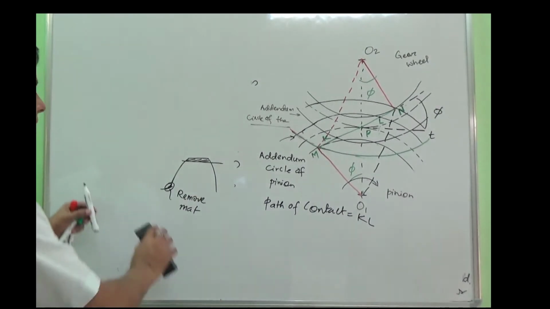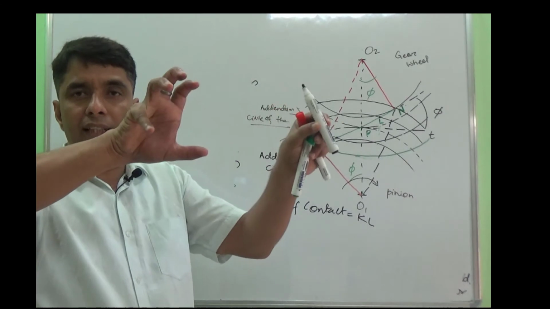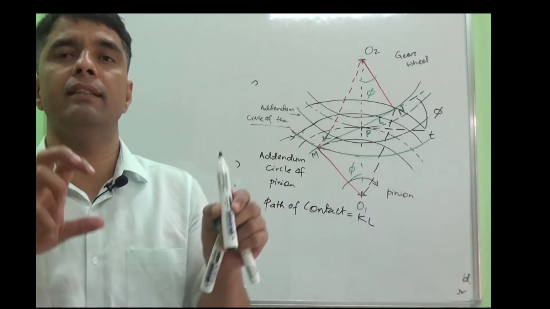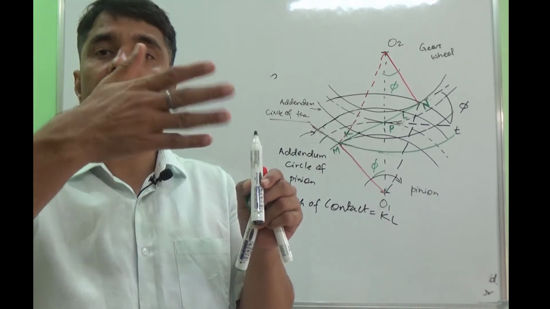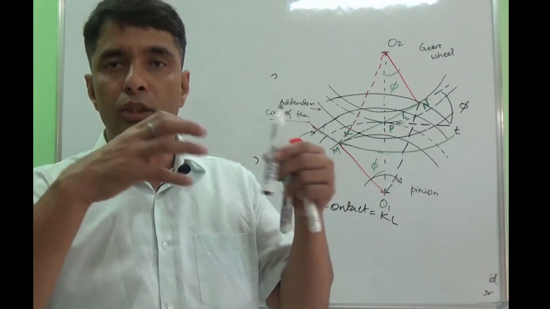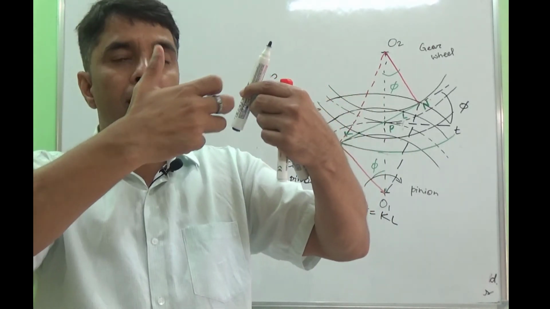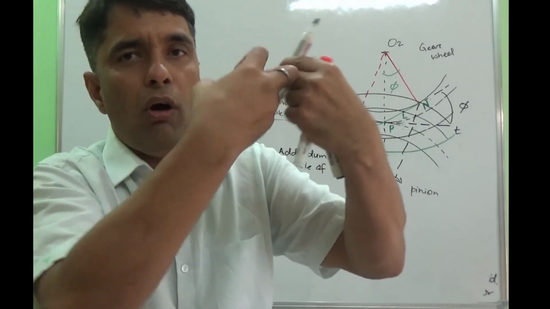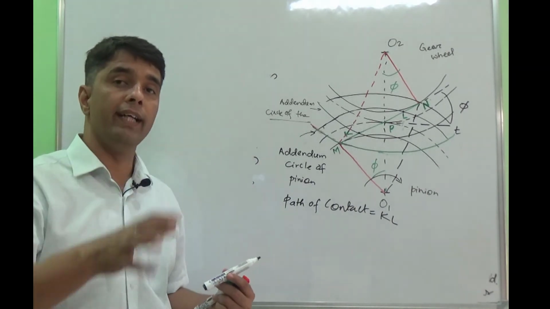And the third possibility is, instead of stubbing the tooth, you can increase the center distance between the two gears. So as I have explained, by increasing the center distance between the gears, you also change the pressure angle, and the pressure angle also gets increased. However, by increasing the center distance, these two gears which were interfering now will not interfere, because you see this tip of the tooth will not try to interfere with the root portion of the mating gear.